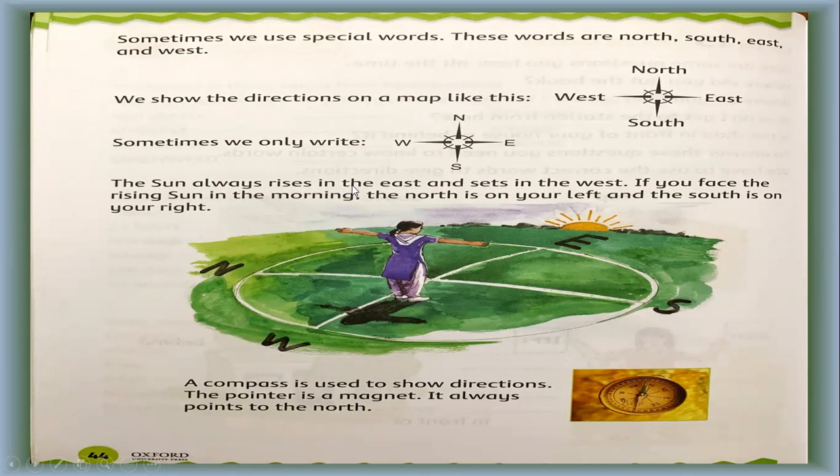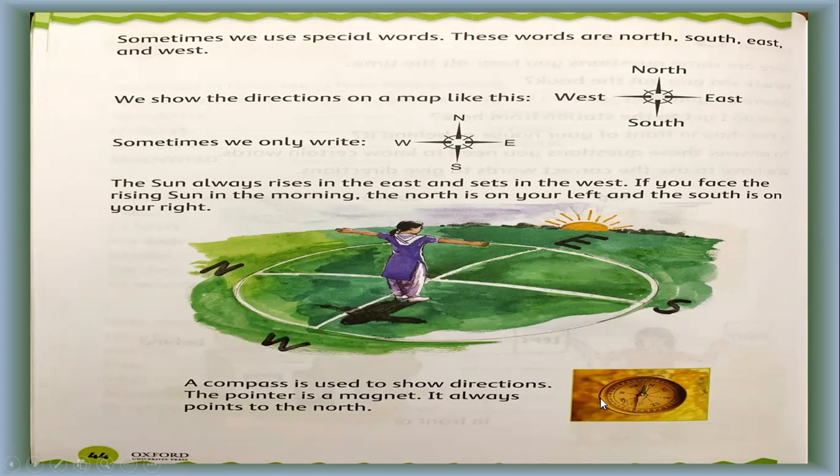So the sun always rises in the east and sets in the west. If you face the rising sun in the morning, the north is on your left and the south is on your right. By this, you can find the directions of different places, because this is a universal truth. The sun always rises in the east. So in the morning, you can easily find the direction of east, that where is east: the place where the sun is rising is the east. So on your left side is north, right side south, and obviously back is west.